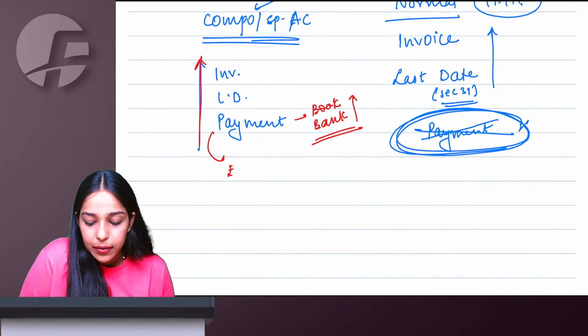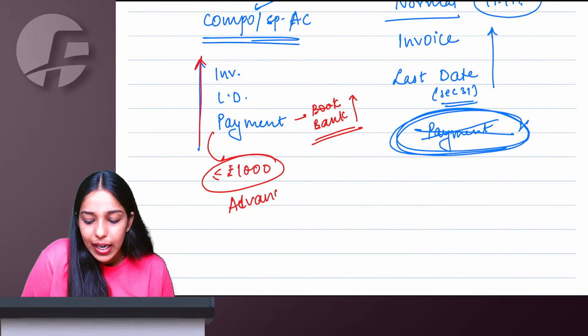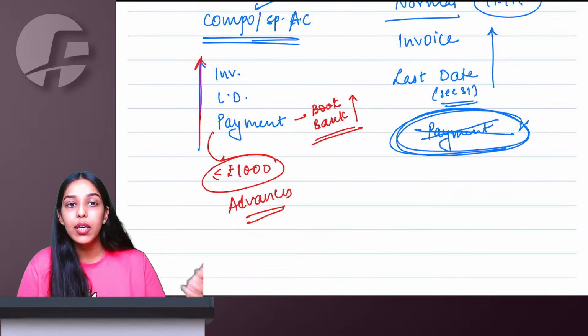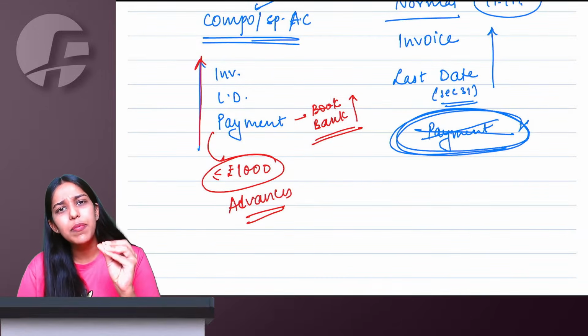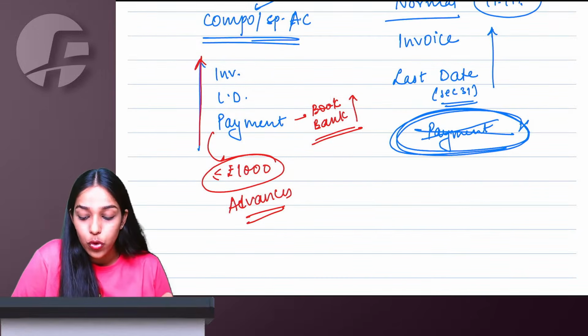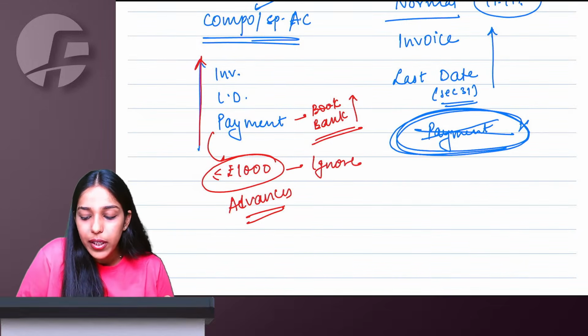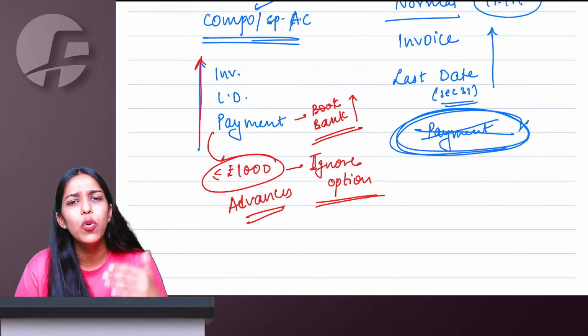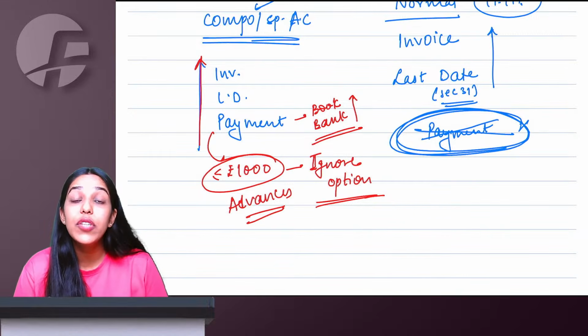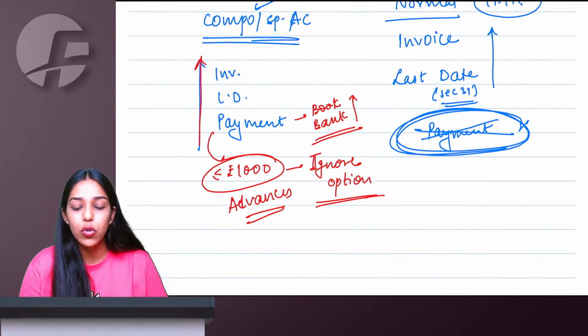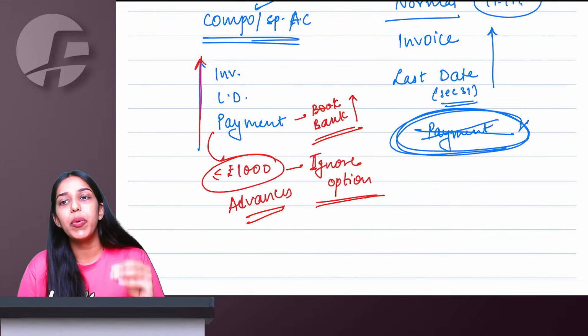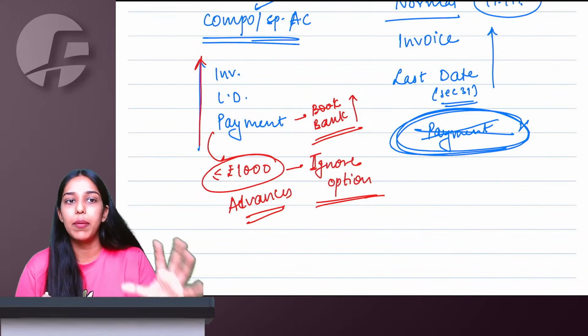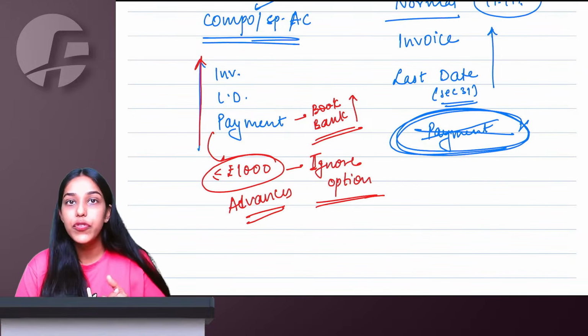However, if your payment is less than equal to 1000 rupees, so basically you are getting advances, time of supply is coming early because of payment, but that advance money is only less than equal to 1000 rupees, you have an option to ignore it. Meaning, if you want to not now take time of supply, it's okay. Later when invoice or last date to issue invoice will come, you can take at that time also. But if the advance money received is more than 1000 rupees, then you don't have an option. If payment date comes early, you have to take payment date as your time of supply.